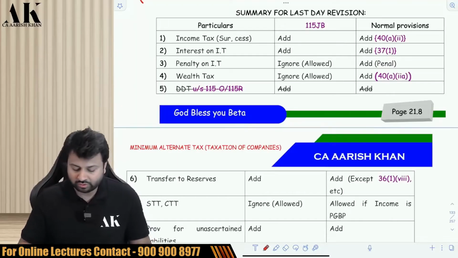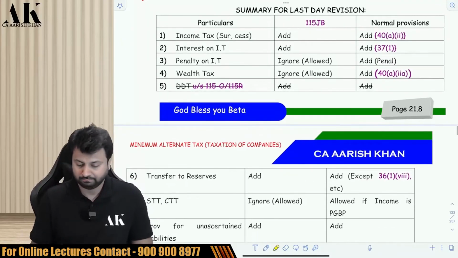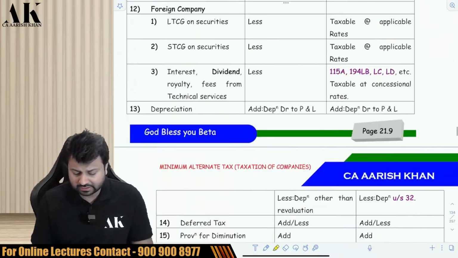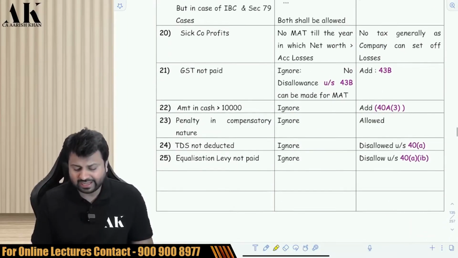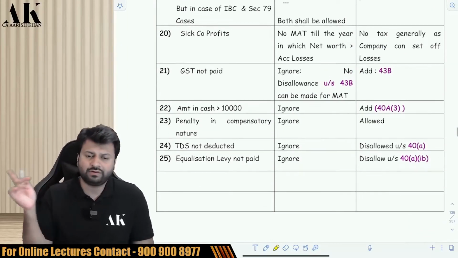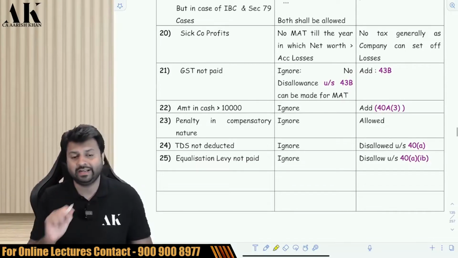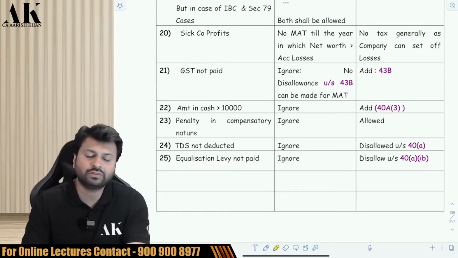that I have made a summary for last day revision. That is, what all things will be added in MAT and what all things will be added in normal provision. I have given a complete list. So this covers the entire MAT chapter except one point which we will be covering later on in a separate chapter, that is MAT with Ind AS. Okay, so just go through it once and then we'll move ahead with the next part.